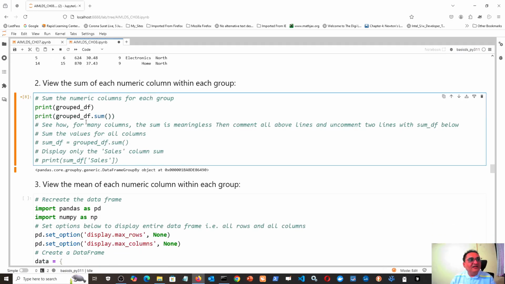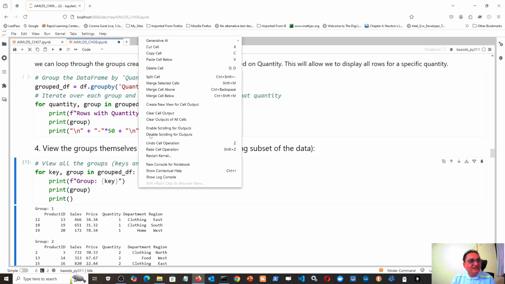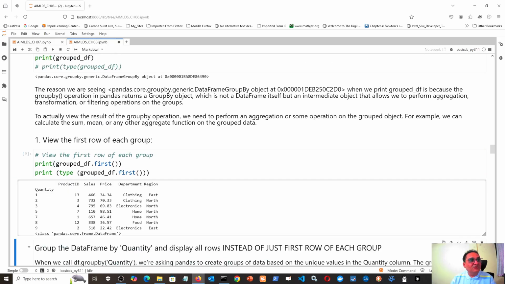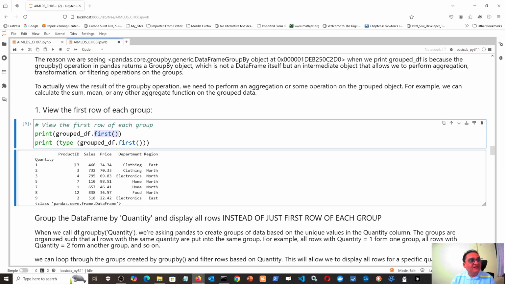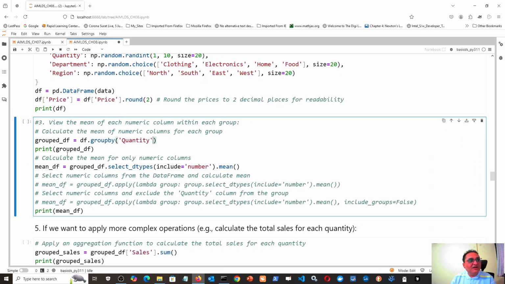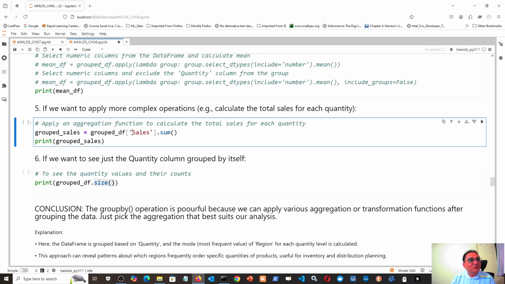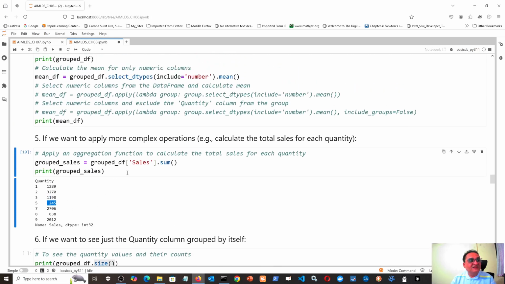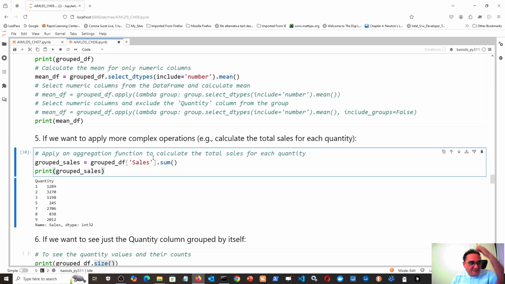But if you write first, here I'm now clearing the output of this cell also. I'm keeping the output of this. Just like after group df, you write aggregation function first, then it will give me the first row in every group. Similarly, after grouping by quantity, if I write here sales, and I write sum, then I will get the sum of sales for each. So quantity 1, its sale is this much, total sales. Quantity 2, its sale is this much, 3, its sale is this much. So I have grouped this time by the sales column.